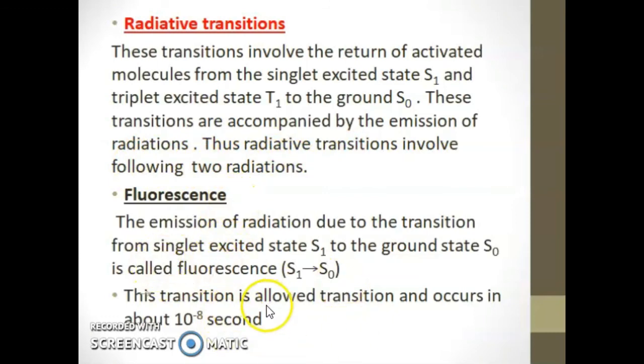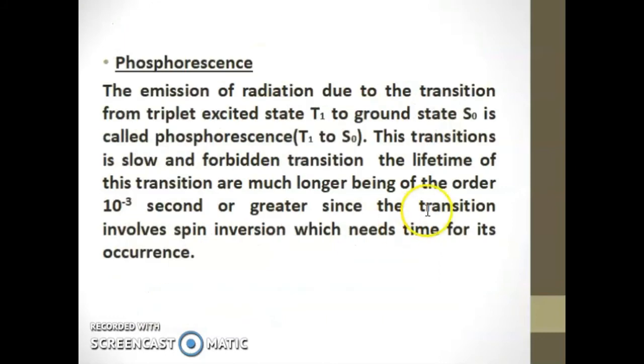First one is fluorescence that we have discussed. Next, phosphorescence. The emission of radiation due to the transition from triplet excited state, that is T1, to the ground state S0 is called phosphorescence.